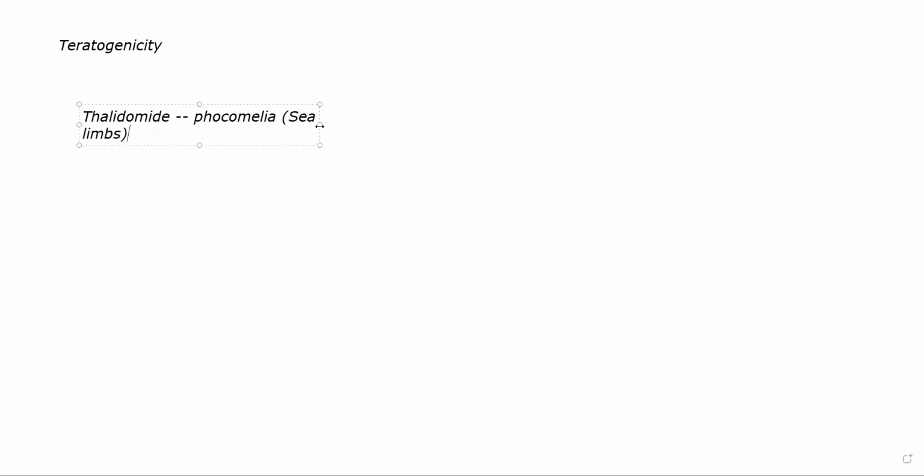Phocomelia में क्या होता? The patient is born without properly formed limbs. Their hands and legs will either not be completely formed, or there will be abnormalities in the development of their limbs. That is a direct effect of thalidomide. Okay, so you will also have different types of effects depending on at what stage of pregnancy you are giving the drug.